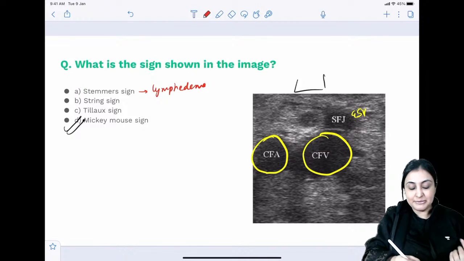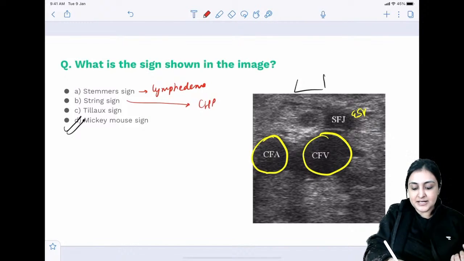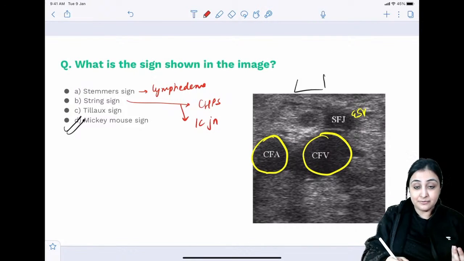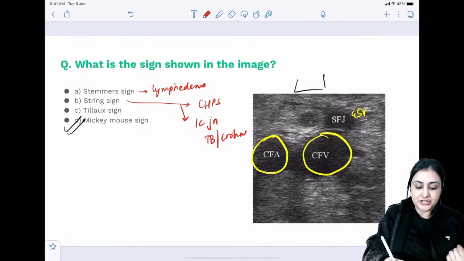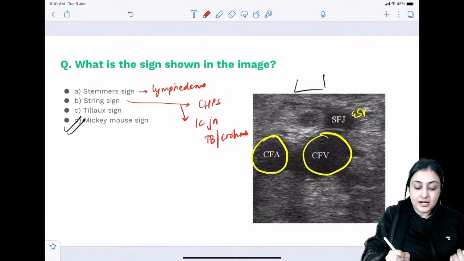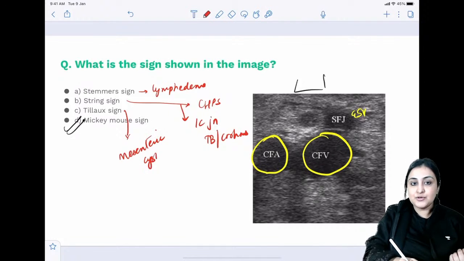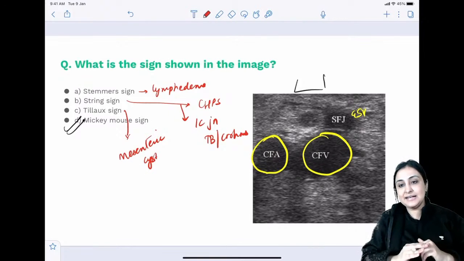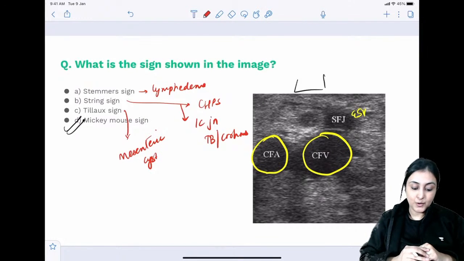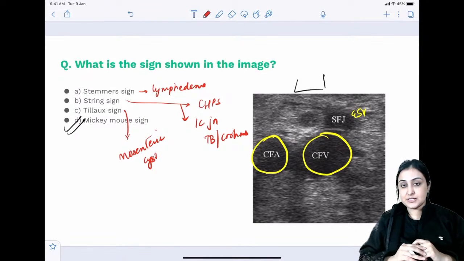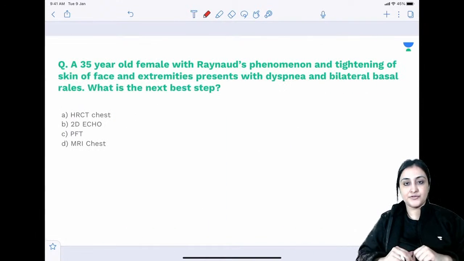String sign you will find everywhere. You will see that in CHPS there is a narrowed pylorus. In ileocecal junction narrowing, it means terminal ileum narrowing. In TB and Crohn's you will have string sign. Loads of places. Where is Tilosine seen? Tilosine is seen in mesenteric cyst, right? So in mesenteric cyst, it moves 90 degrees to the axis of rotation, unlike the non-pinchable Stemmer's. So Tilosine is mesenteric cyst. All right, so this is about all of these signs.